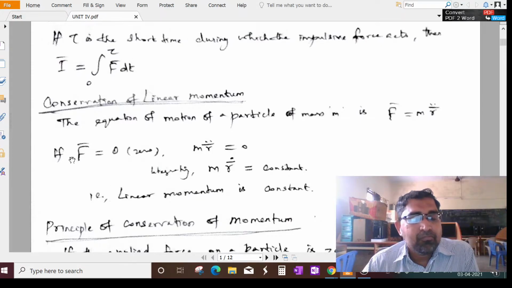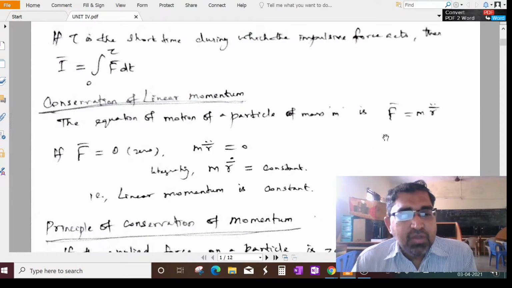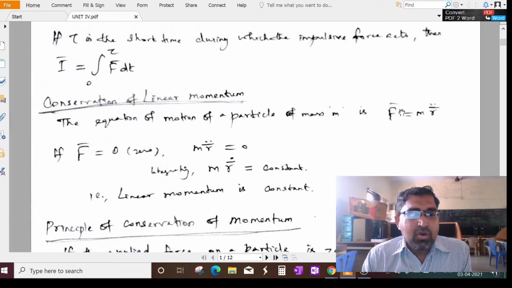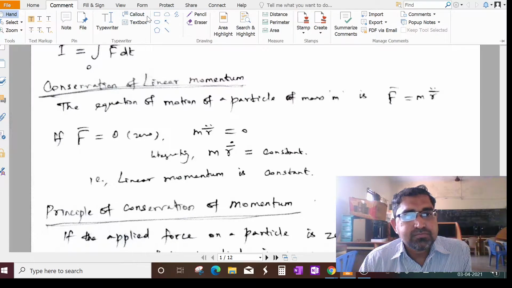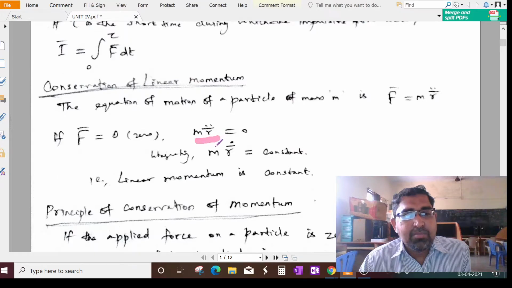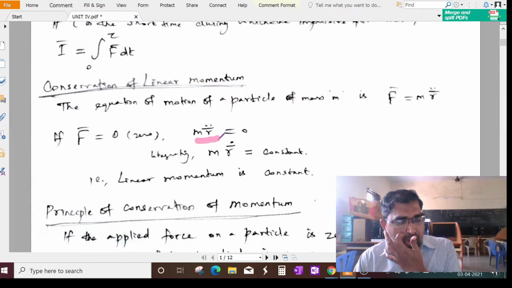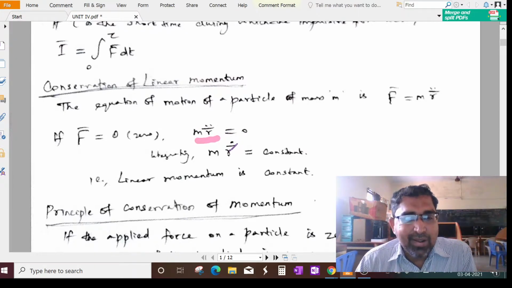Do you understand? If suppose the force is 0, what will happen? m r vector double dot equal to 0. Now if you integrate here, what will happen? m is a constant mass. If you integrate r vector double dot once, we will get r vector single dot equal to some arbitrary constant. Am I right? We know that m r vector dot is nothing but mass into velocity, called the linear momentum.